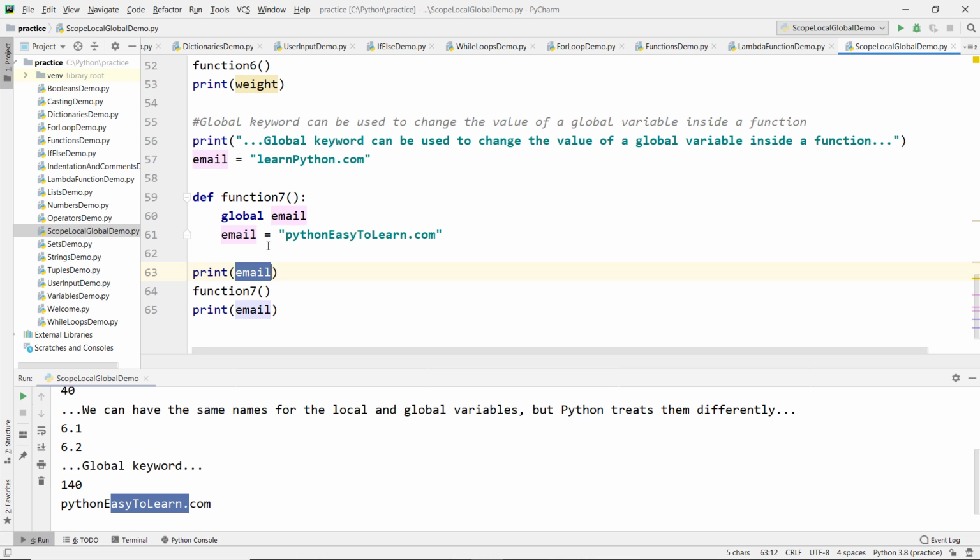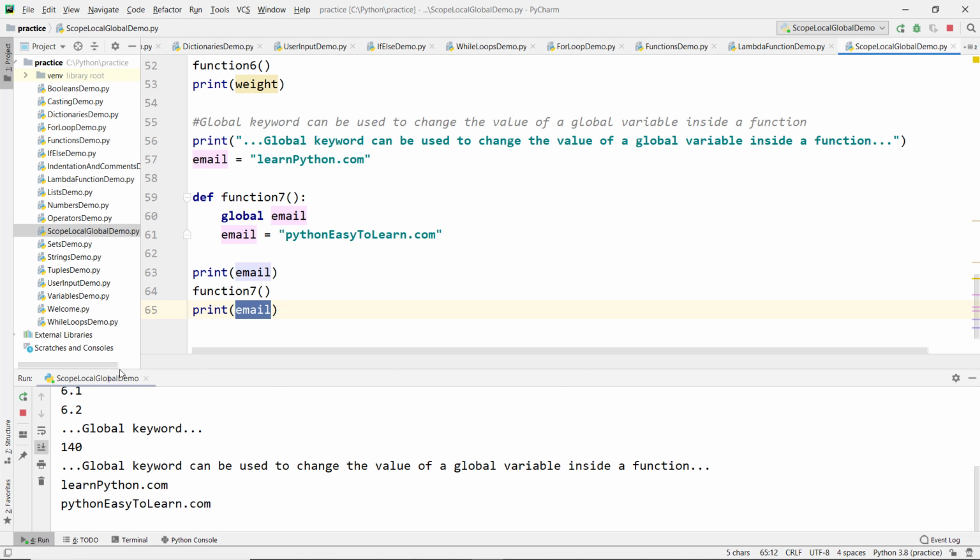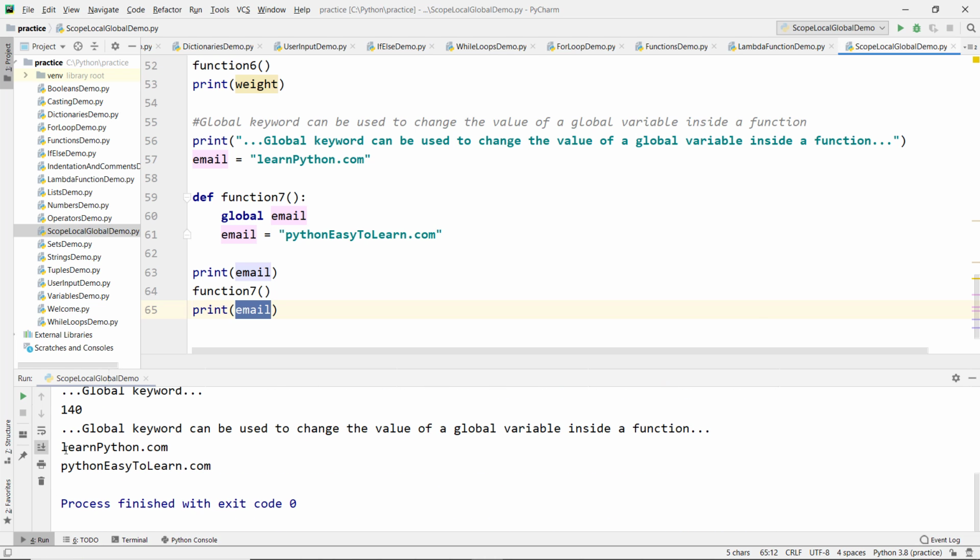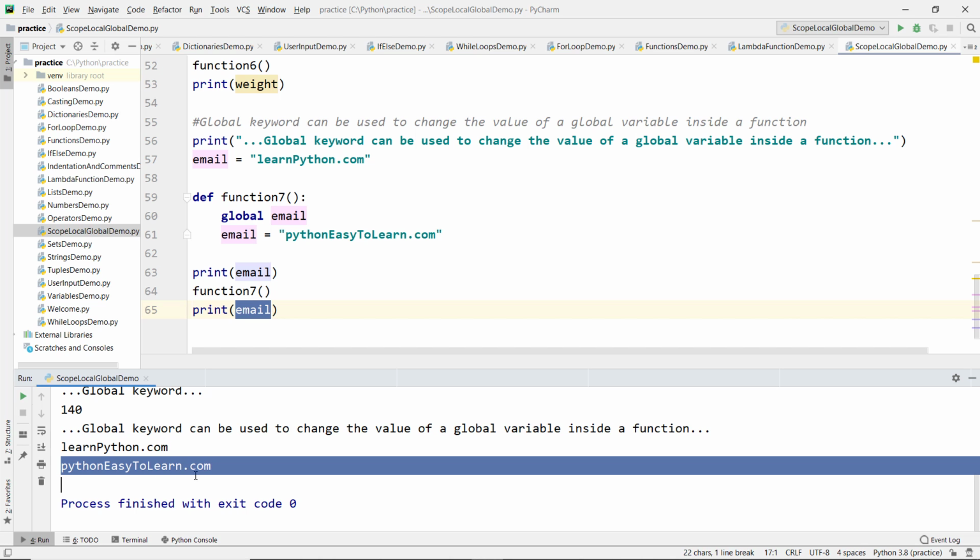So in this case it is learnpython.com, and once we call function 7, we are replacing the global variable email by using the global keyword and changing the value from learnpython.com to pythoneasytolearn.com, and here you should see the new value. So let's run it. So we see initially it is learnpython.com and we replaced the variable email with pythoneasytolearn.com.